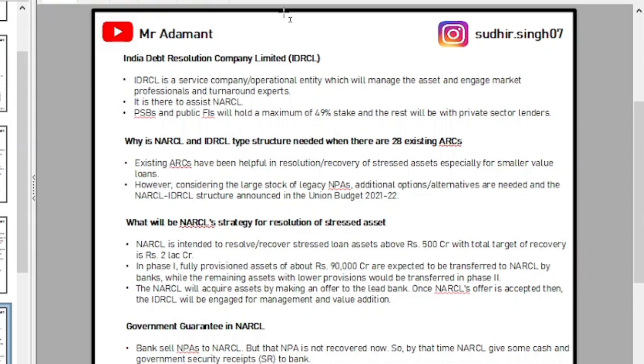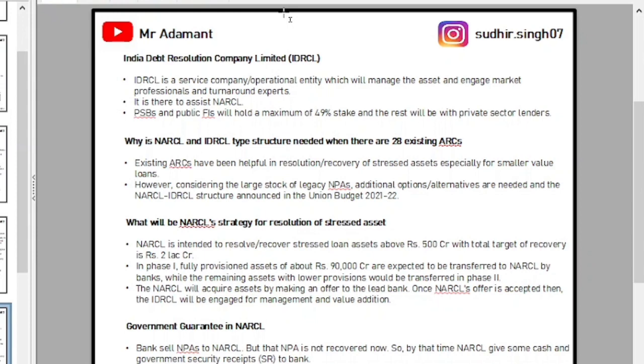But the target of 2 lakh crore will be completed in phases. The first phase target is only 90,000 crore, and the second phase target will be 1.1 lakh crore. Whenever NARCL accepts the offer from PSB banks to take the NPA loan, then IDRCL will be engaged for the management and value addition of those NPAs.